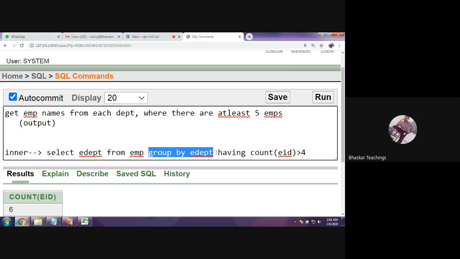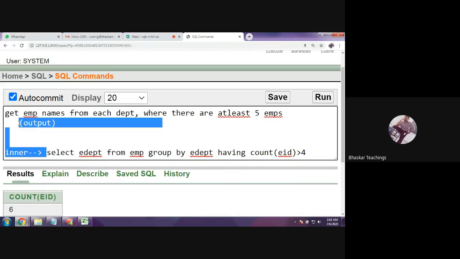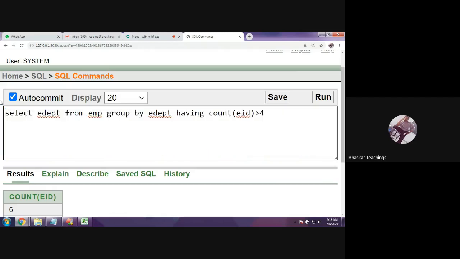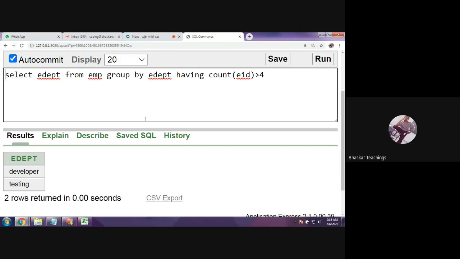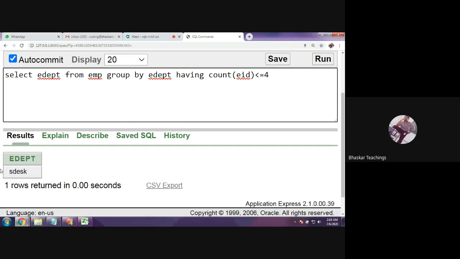From that, select the department name. Select the department names which have count greater than 4. So this is my inner query. Now, if you check it, this will display me the names of the departments with more than 4. If I give less than or equal to 4, this will give me service desk. You got it, right? Fine. So this is my inner query.